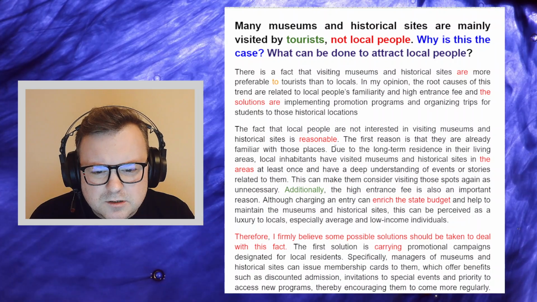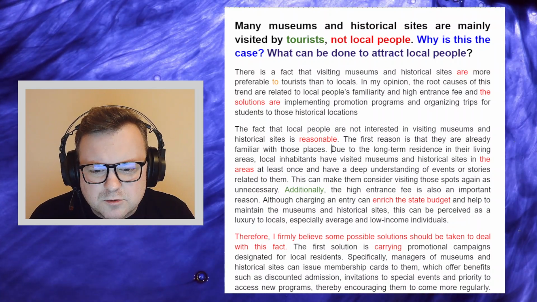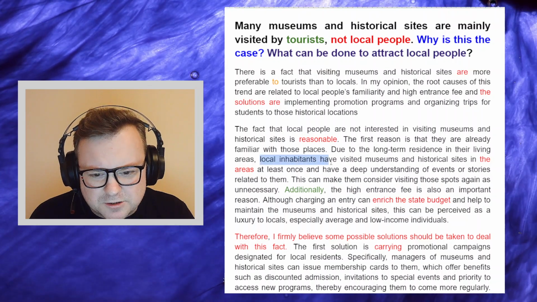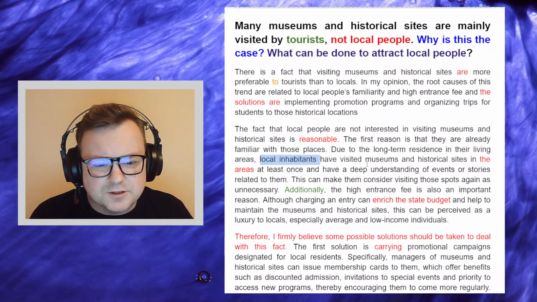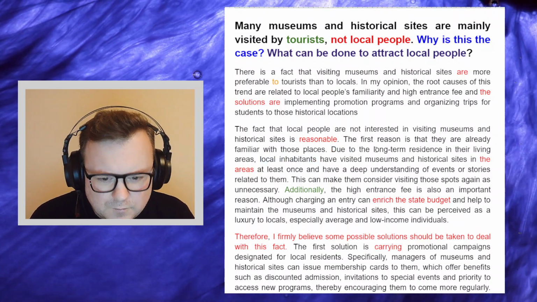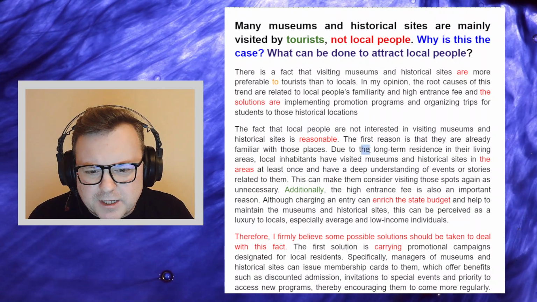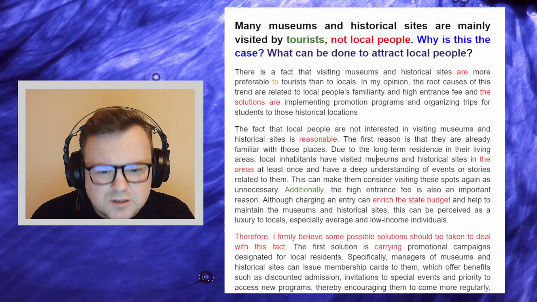We get this nice sentence type here, due to local inhabitants, and we get this due to plus a very complex noun group, so that's nice.